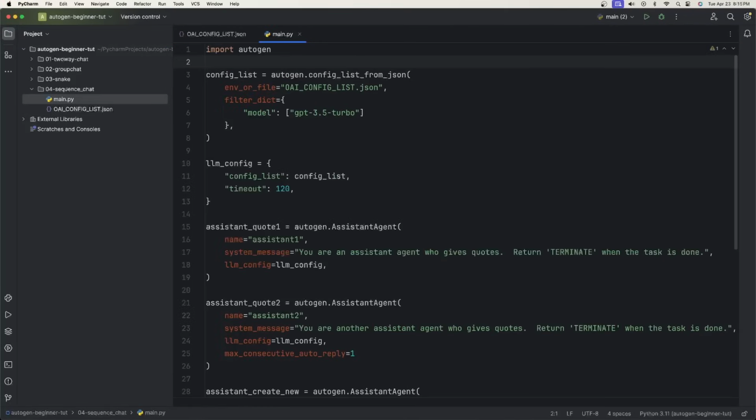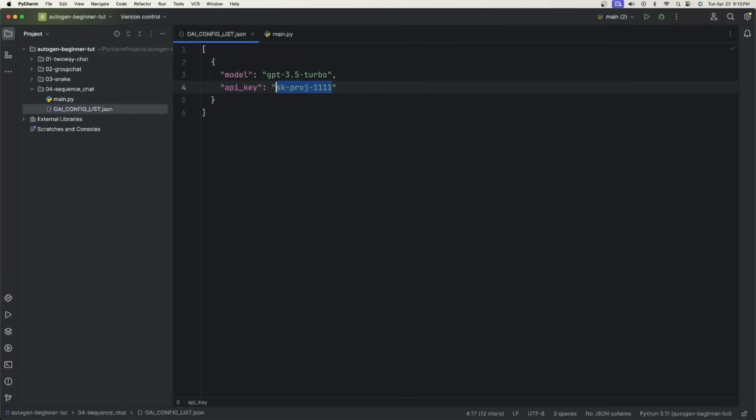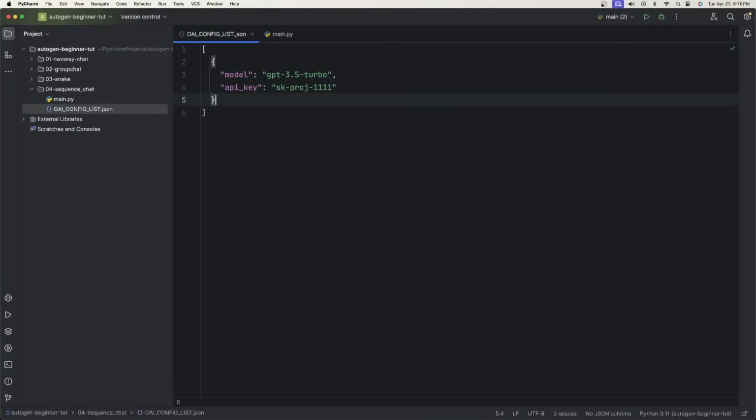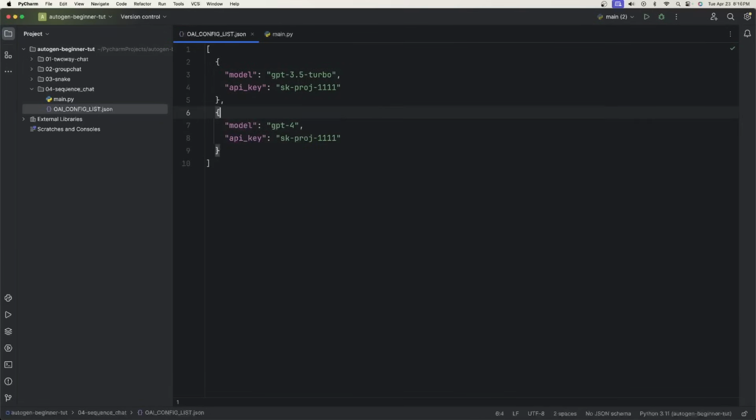Okay, now for the main Python file, I pasted some of the code here, but I'm also going to type some of this with you when we get to the sequential part. So like always, import AutoGen, create a config list, and I have something new here called filtered dictionary. Remember, this is an array, so you can have more than one of these, right? So I could copy this, put a comma, and paste, and this model could be GPT-4.